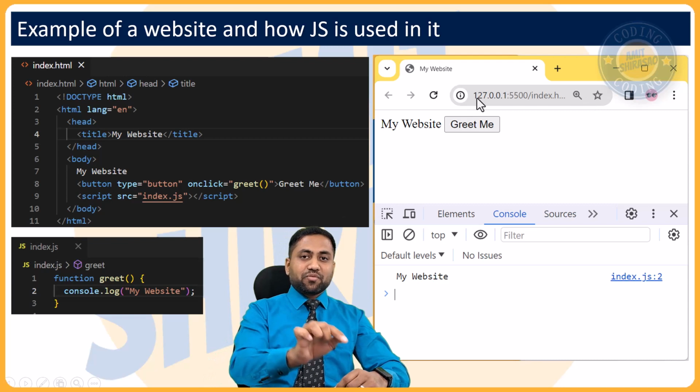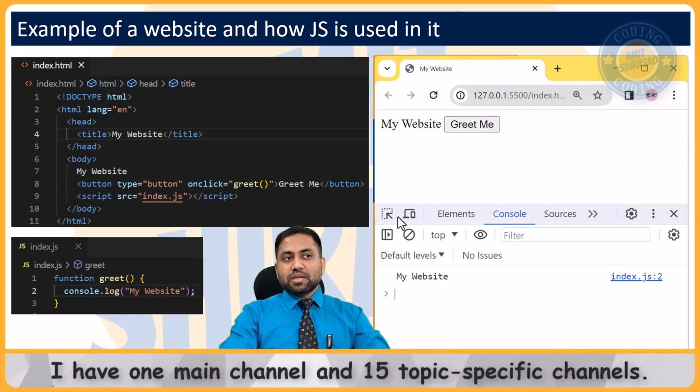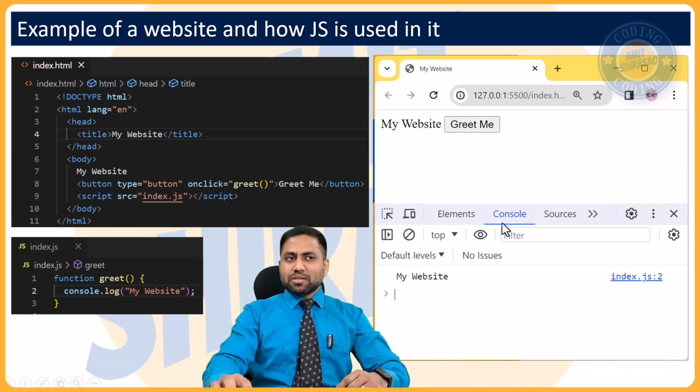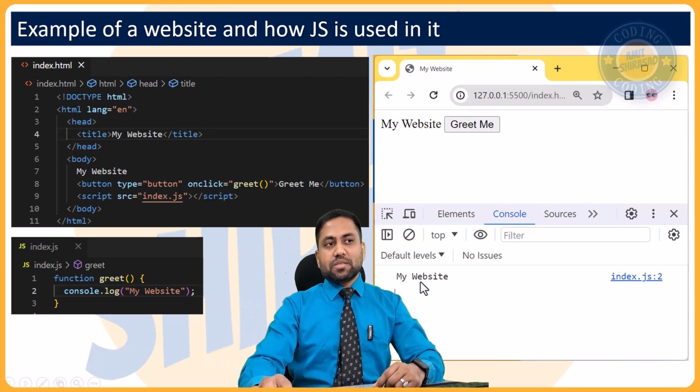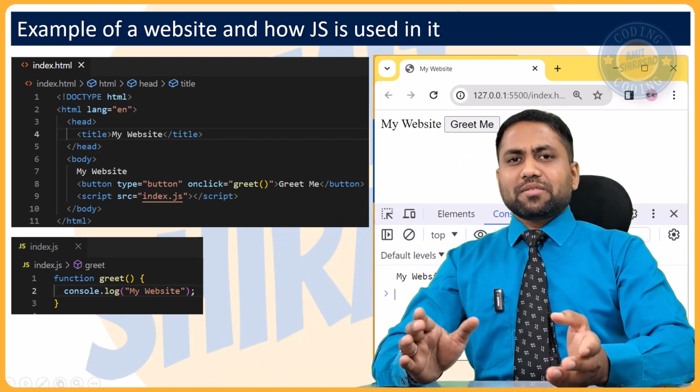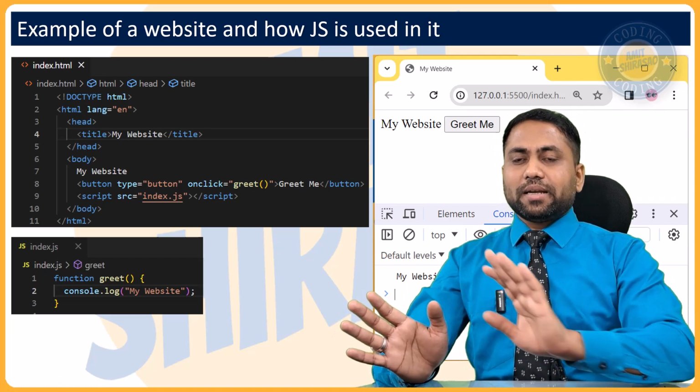You just press F12. So this will open this part, which is called the developer tools, and it will have a console. So here you can console out things. It is just for debugging, so that you know, okay, what is the value of so and so variable. If you want to debug that, then you can always console out the values. So this is what is done. So let us try this example in practical.